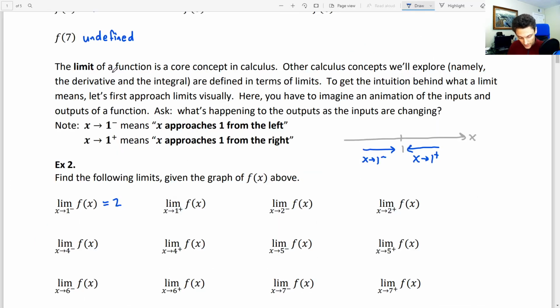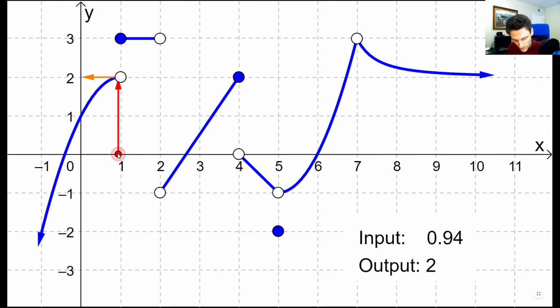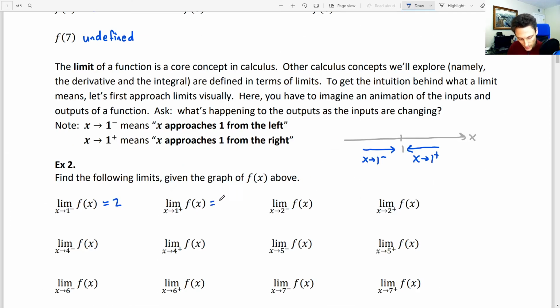All right, well, let's check out what happens when x approaches 1 from the right. So we'll come over here, we'll drag our input dot, getting closer and closer to 1 from the right, and what would you say that the limit is in this case? The limit is 3, that's right. Because in this case, the y values are just 3, 3, 3, 3, 3. They're actually sitting at 3 the whole time, along your journey as x approaches 1 from the right. So for this limit, we're going to write 3.